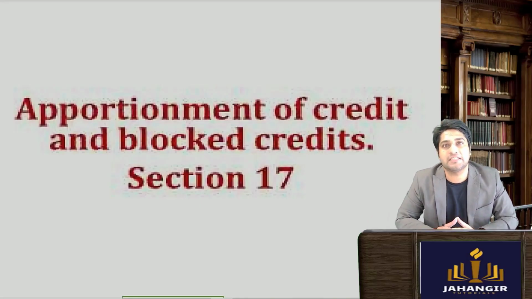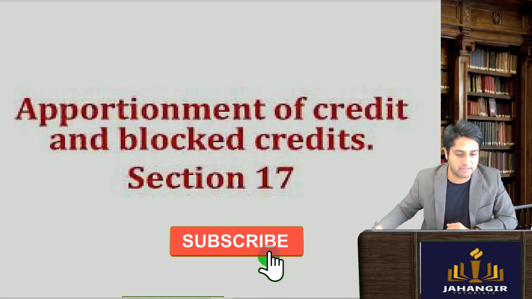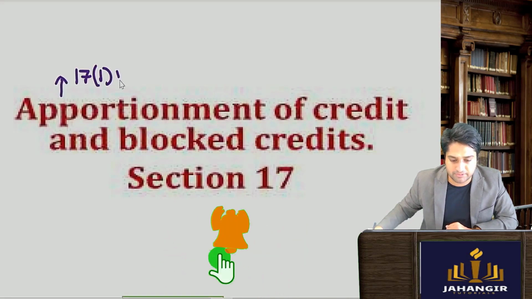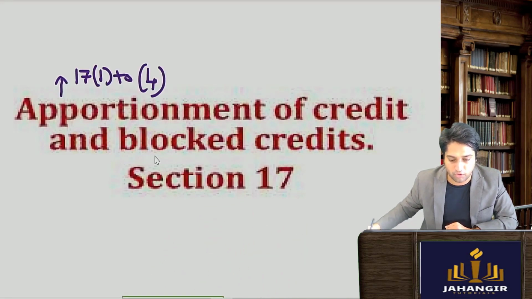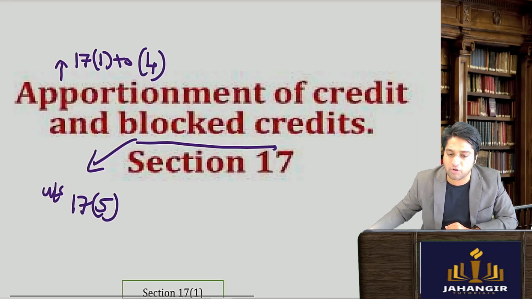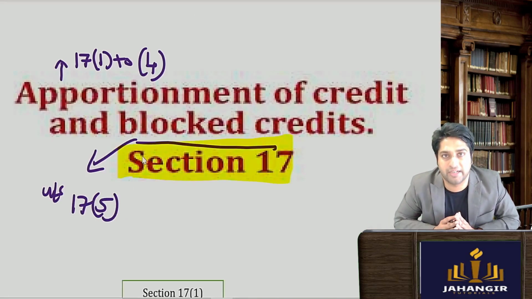Hi, we'll be starting with section 17, which talks about apportionment of credit and block credits. Apportionment of credit is covered from section 17, subsection 1 to subsection 4, whereas block credits is covered in section 17, subsection 5. There are a total of only 5 subsections in section 17, all of which we'll be doing now.